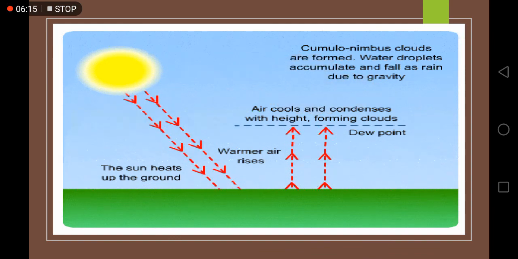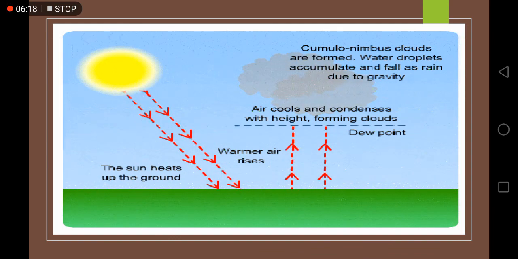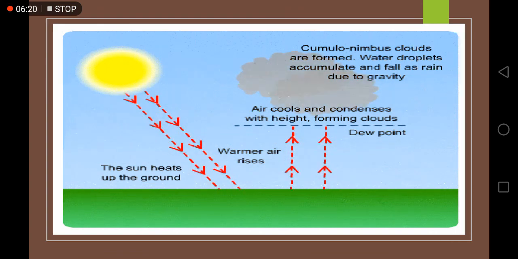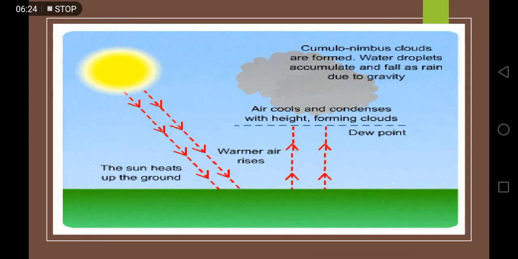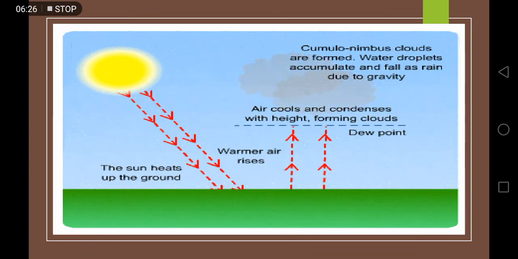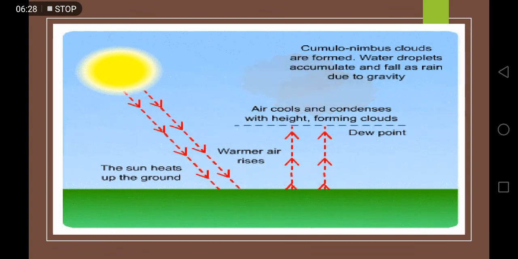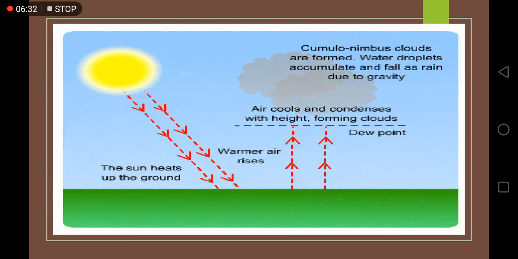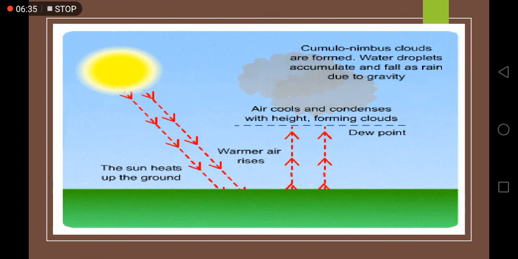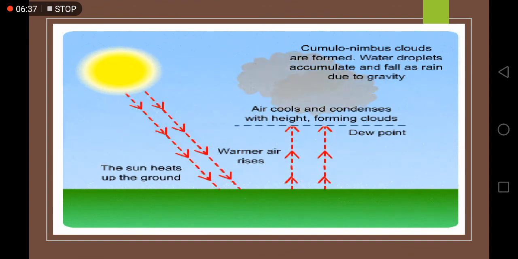Over here we can see the sun heats up the ground, warmer air rises up, and the air cools and condenses with height, forming clouds because it is cool up in the sky. It reaches the dew point. Cumulonimbus clouds are formed, and water droplets accumulate and fall as rain due to gravity.